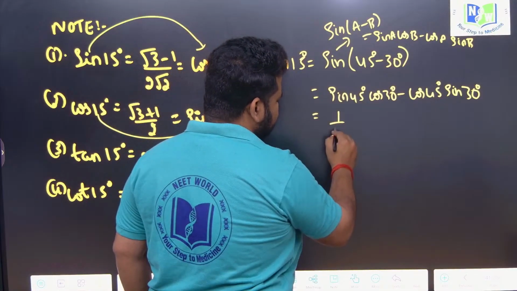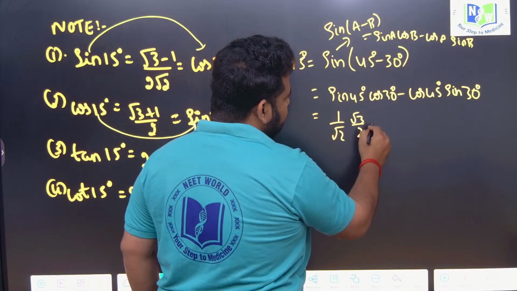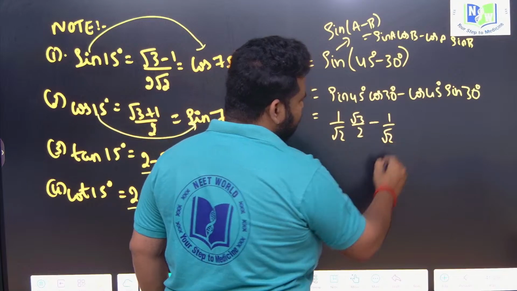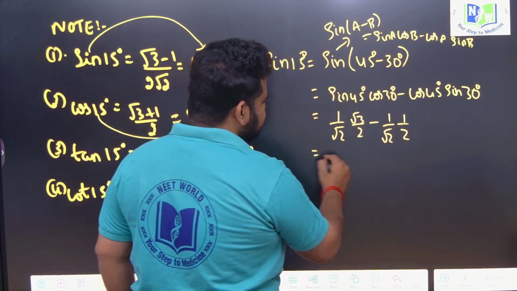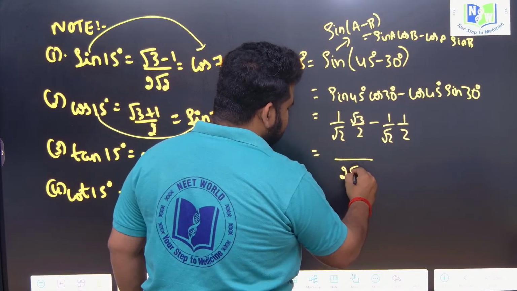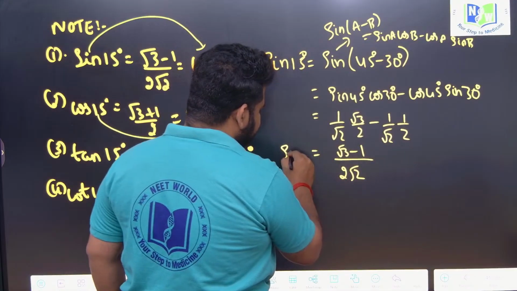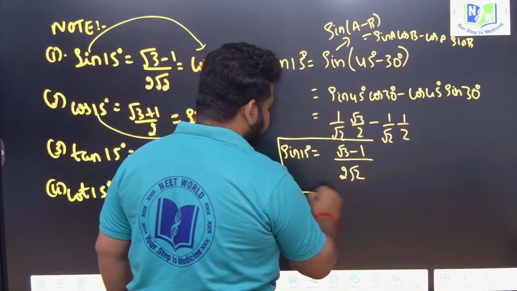1 by root 2, you know the value. Cos 30 is root 3 by 2, minus cos 45, which is the same as sin 45, that is 1 by root 2. Sin 30 is 1 by 2. Now if you take the LCM, it will be 2 root 2. The numerator will become root 3 minus 1. So sin 15 degree is root 3 minus 1 by 2 root 2.